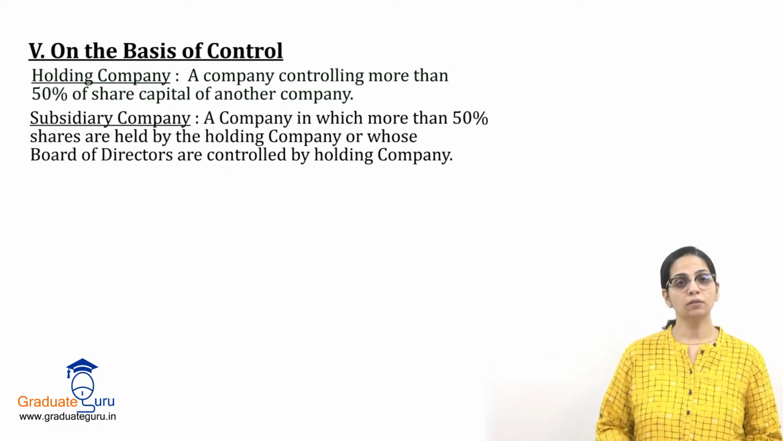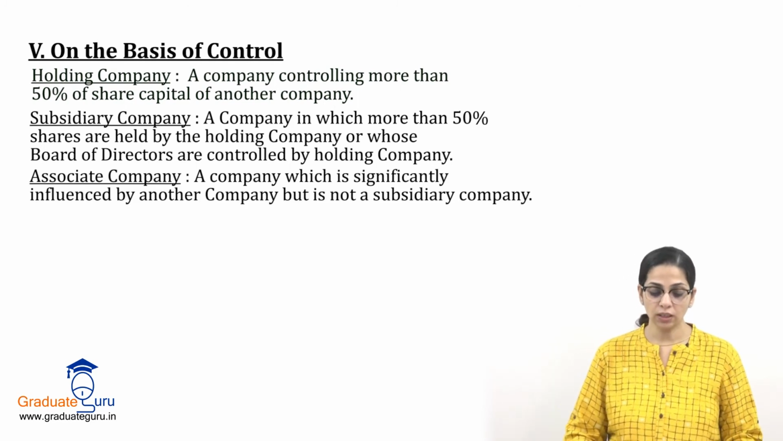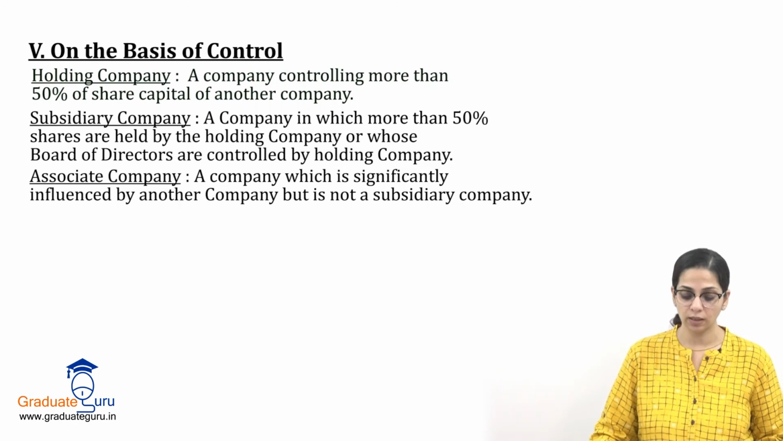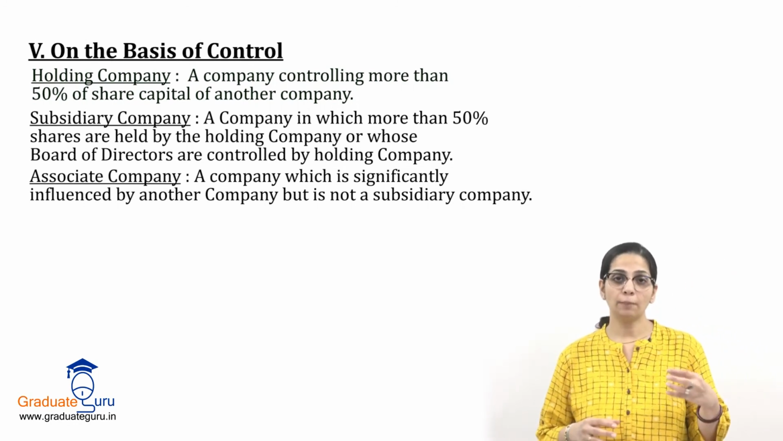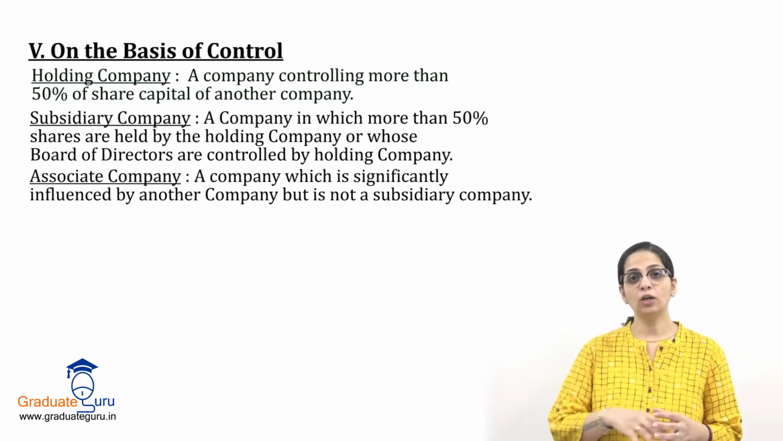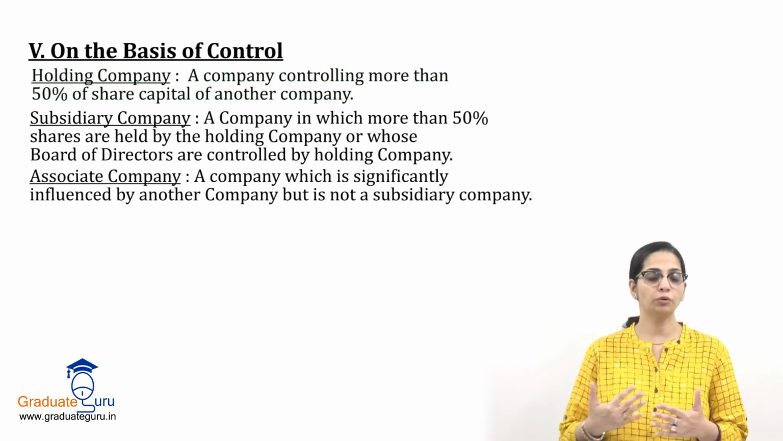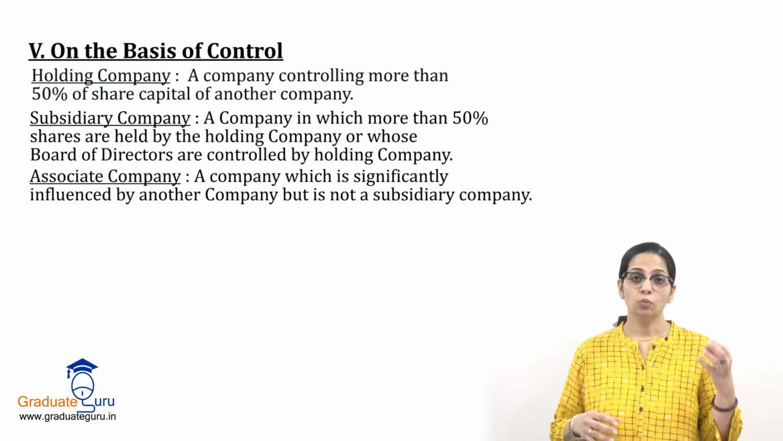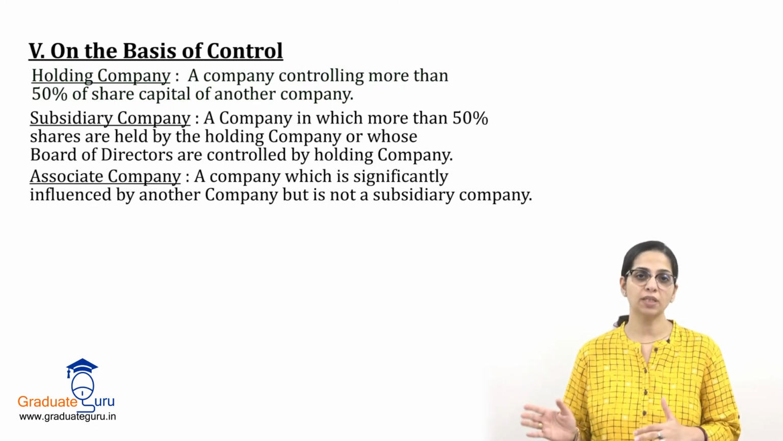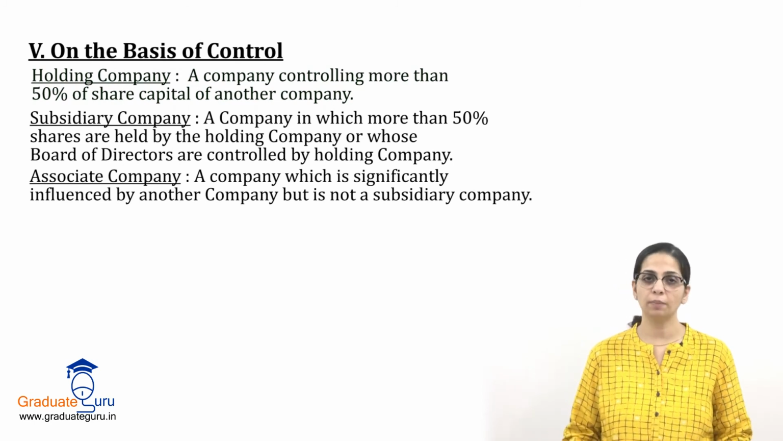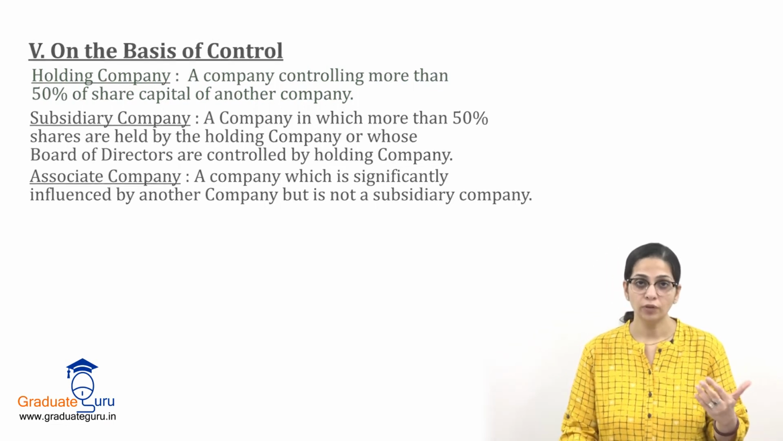And in this there is a third type of company which is associate company, a company which is significantly influenced by another company but is not a subsidiary company. So for example, there is a company which is completely controlling another company for any reason. So reasons are many, I am not going to discuss them all over here. But one company is controlling the other company, but it is not holding 50% shares in that other company. In that case, it becomes an associate company. So these were all the different types of companies.